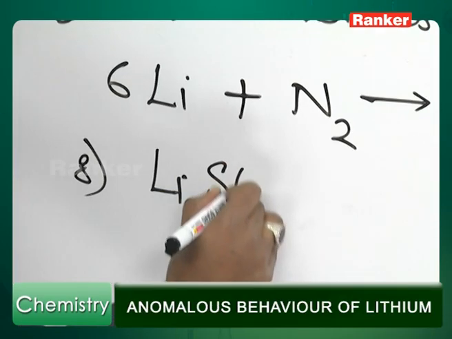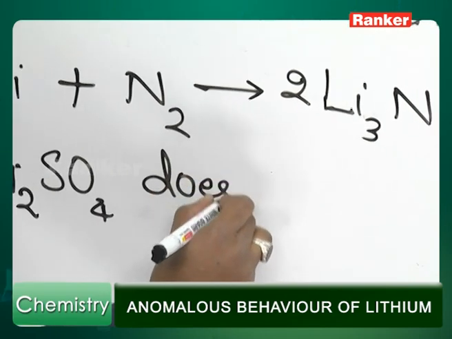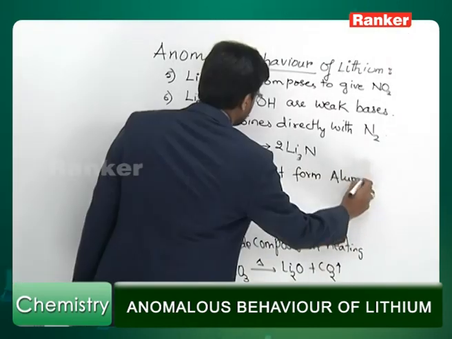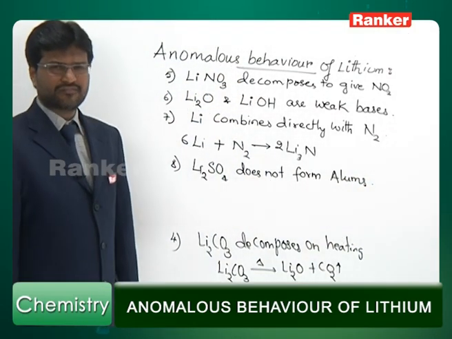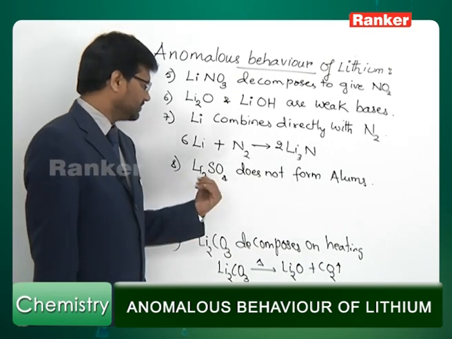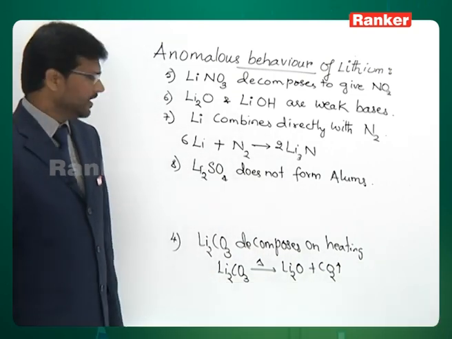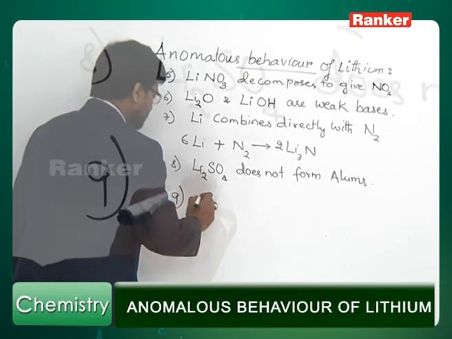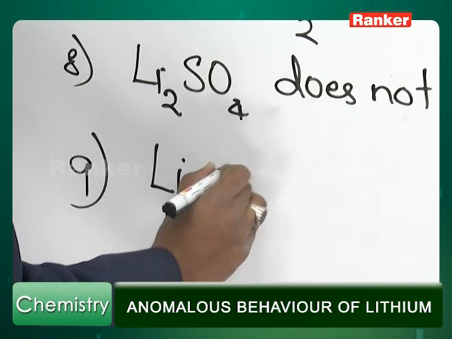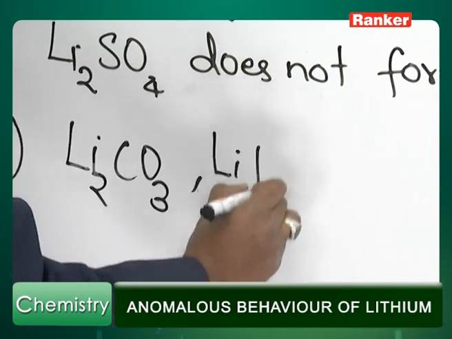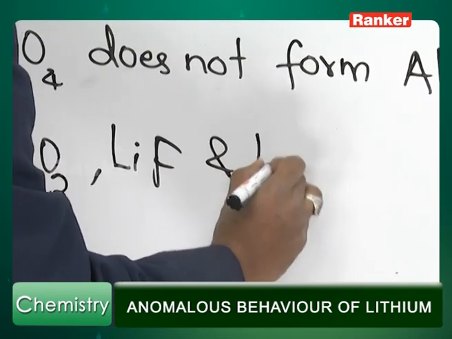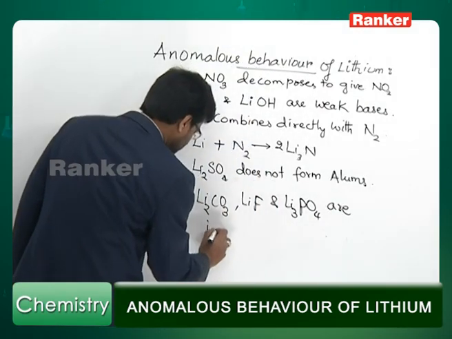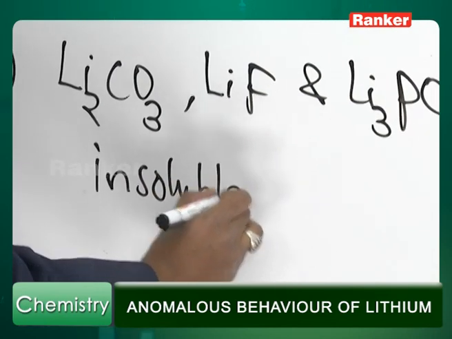Let's look at the other points of differences between lithium and other alkali metals. We have just now said lithium sulfate does not form alums. It is because of the very small size of Li plus that it does not form alums. Number 9, lithium carbonate, lithium fluoride and lithium phosphate are insoluble substances.